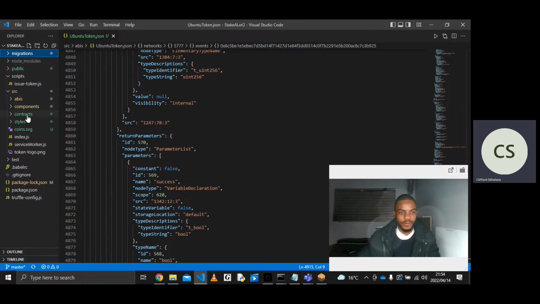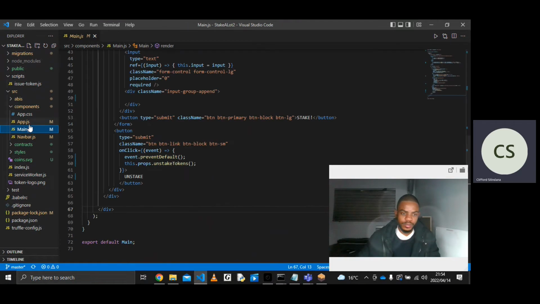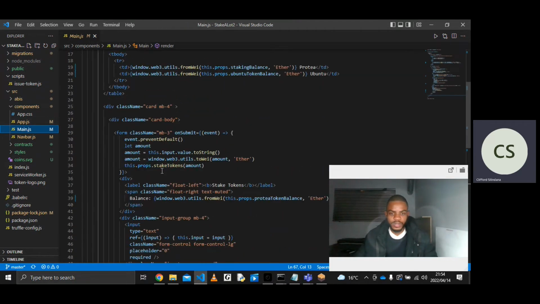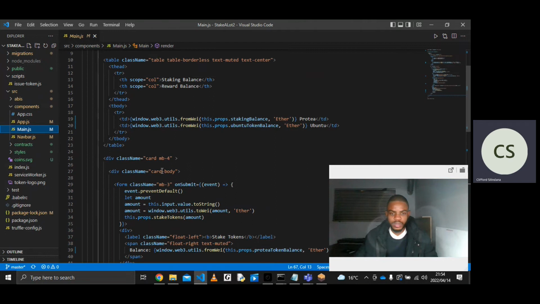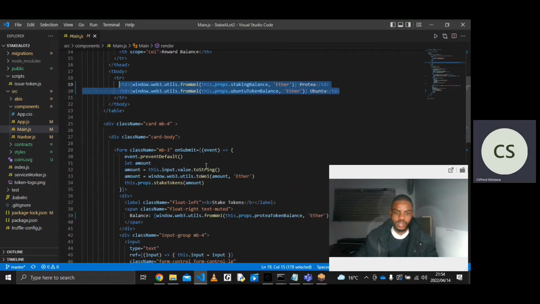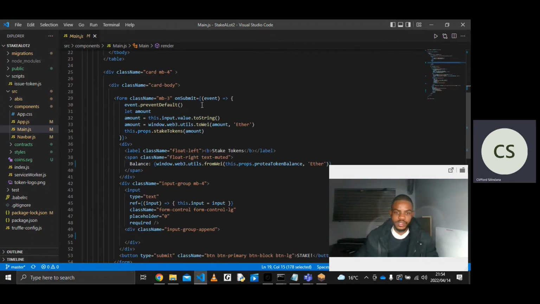And then with my front end, this is the main file here. For example, you see this part here. This is the part that shows us the balances. And then on submit, so this is a click, it's the staking tokens part.